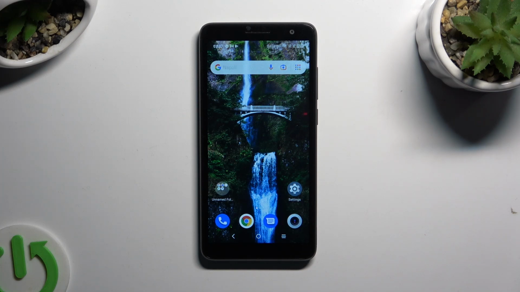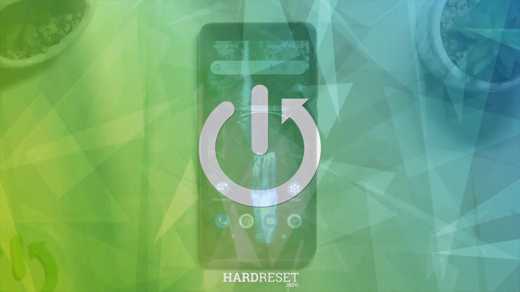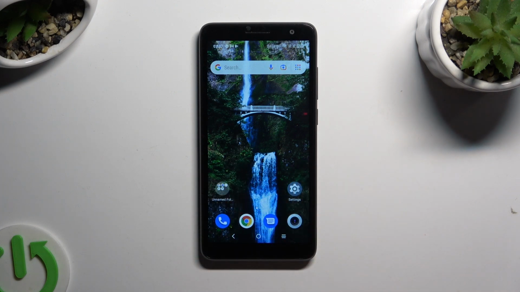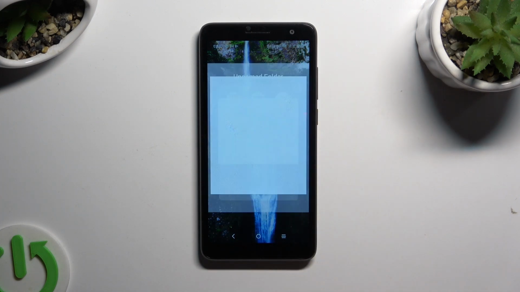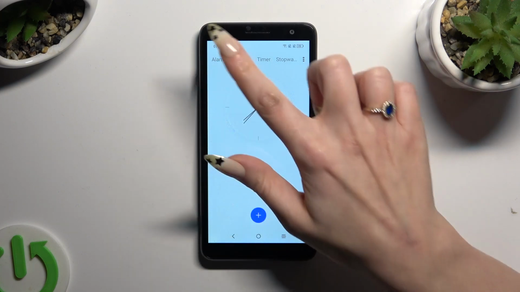In front of me is ALCATEL 1B 2022, and today I would like to show you how you can set up an alarm clock. Begin by opening Clock app and choosing Alarm section at the top left corner.